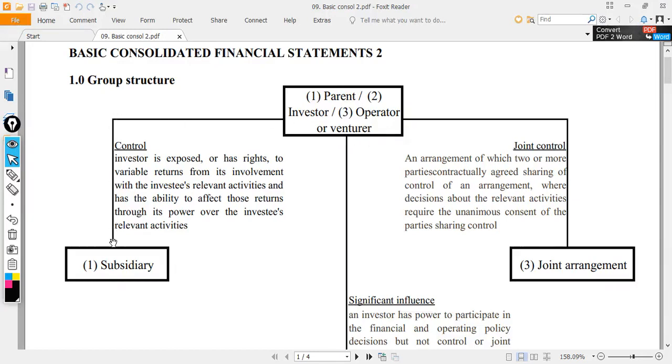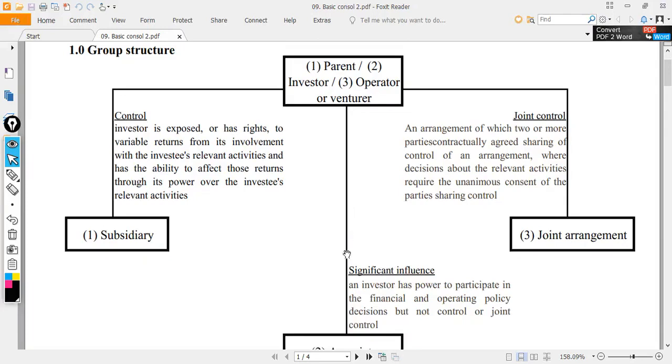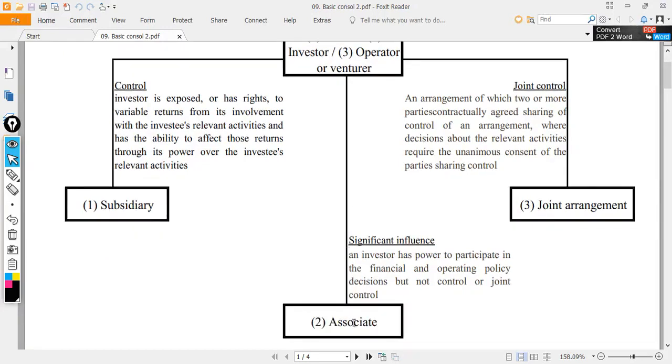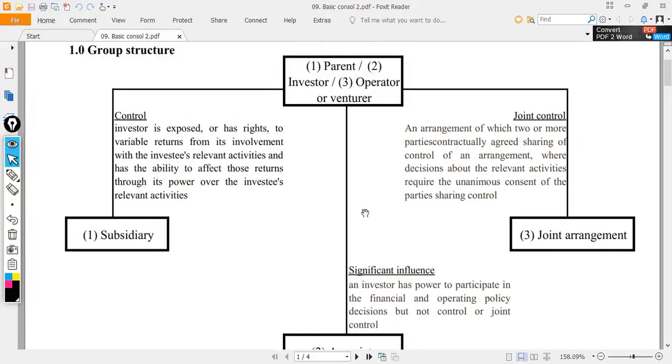If we control the investee, then we are the parent, where the investee is our subsidiary. If we exercise significant influence in the investee, then the investee is our associate and we become the investor. If we have joint control over the joint arrangement, we will be the operator if this is a joint operation, or venturer if this is a joint venture.